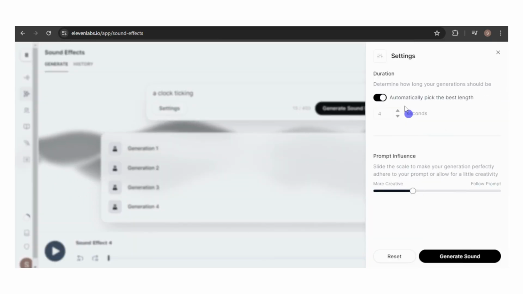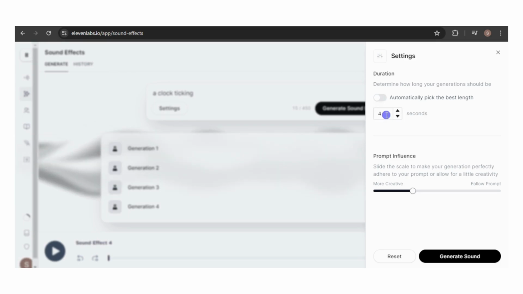By default, the length is automatically set, but you can disable this option and manually adjust the length of the sound effect. For instance, I'll increase the length to the maximum of 22 seconds. The minimum length is 4 seconds.